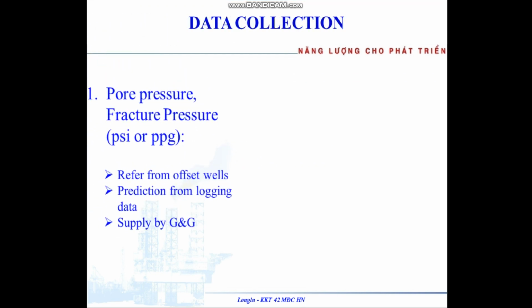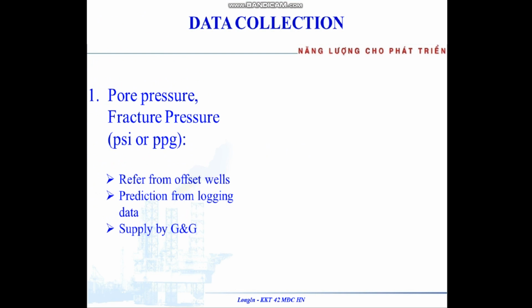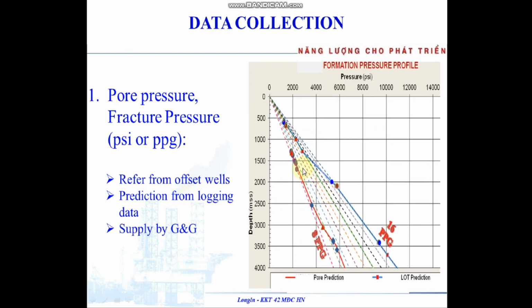First is pore pressure and fracture pressure. This is very important when you design casing. The red line here is the pore pressure prediction, and the blue line here is the fracture pressure. All the data is referred from the object well, predicted from the logging data, and supplied by ZNZ.